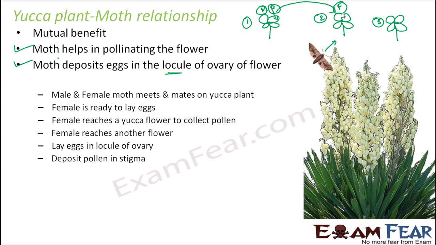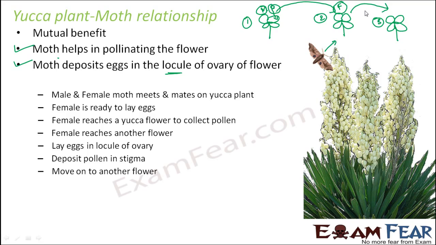After that, it will also deposit the pollen on the stigma because it already had the pollen. So what happens here? Pollination is also done on the second flower, and laying eggs is also done. Right? After this, it will move on to another flower. Now, why does it move on to another flower? That is the next question.